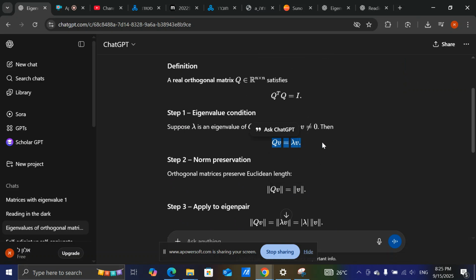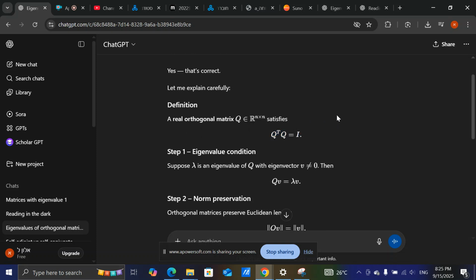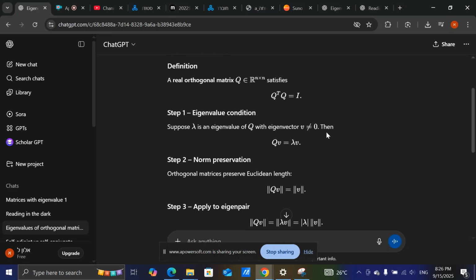Now remember the property of the eigenvalue. If you take a matrix times its eigenvector, it equals the eigenvalue times the eigenvector. And the last property is the definition for an orthogonal or unitary matrix, which is Q self-conjugate Q equals I, or Q transpose Q equals I in the real case.